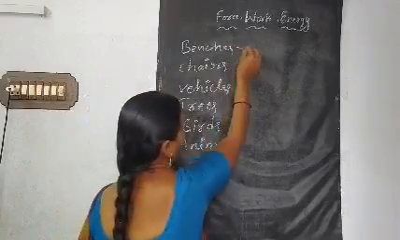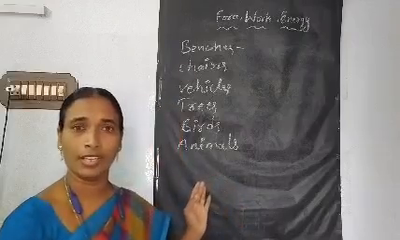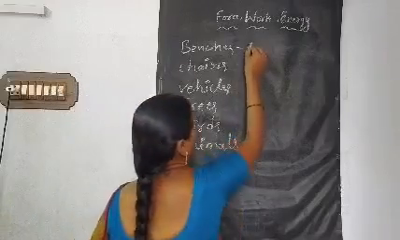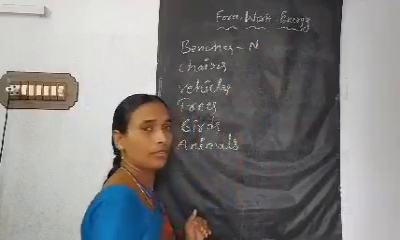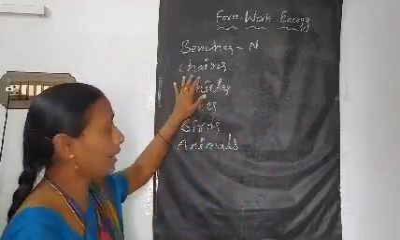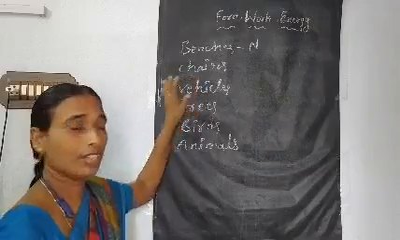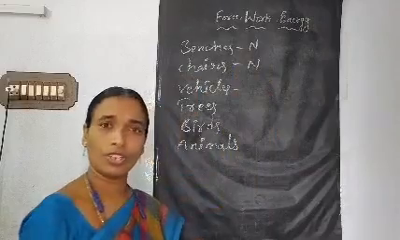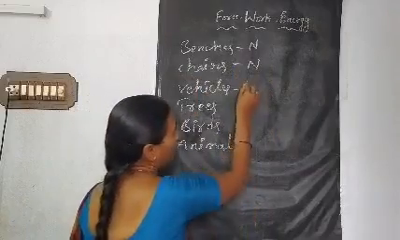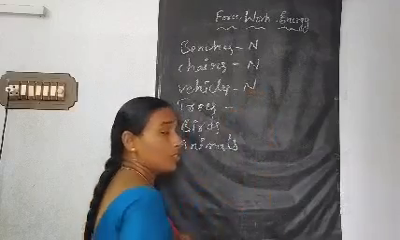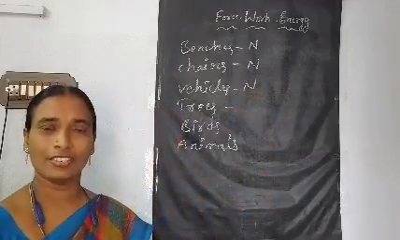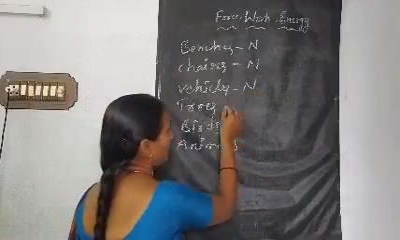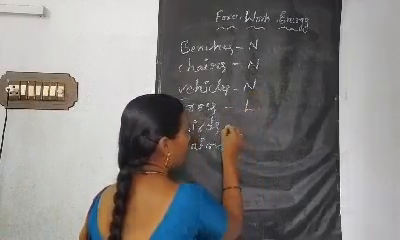So first one, benches. Is it living or non-living? Non-living. Good. For non-living, I am using N as a symbol. And next, chairs. What is it? It is also non-living. And next, vehicles. What are these? These are also non-living things. Then, trees. What are these? These are living things. Very good. You have to remember, these are living things.